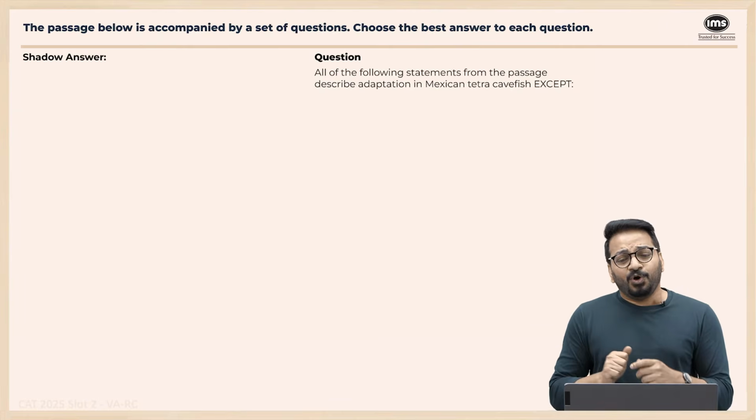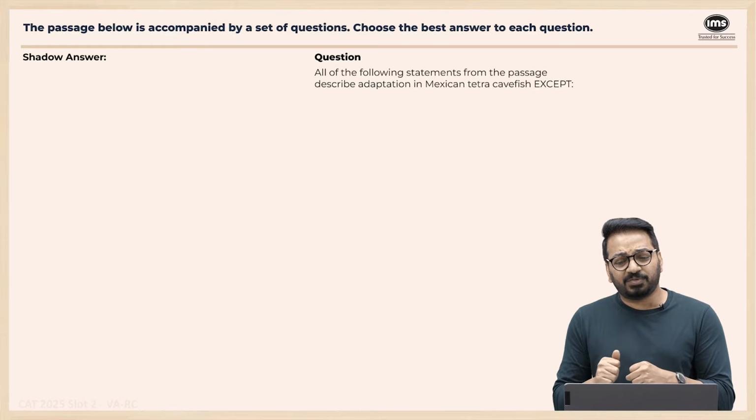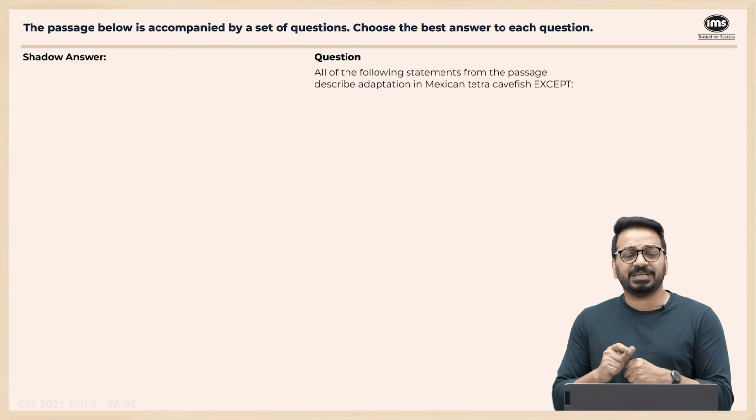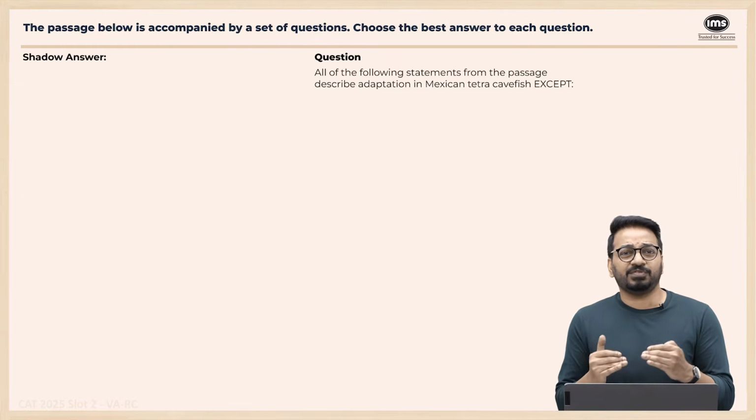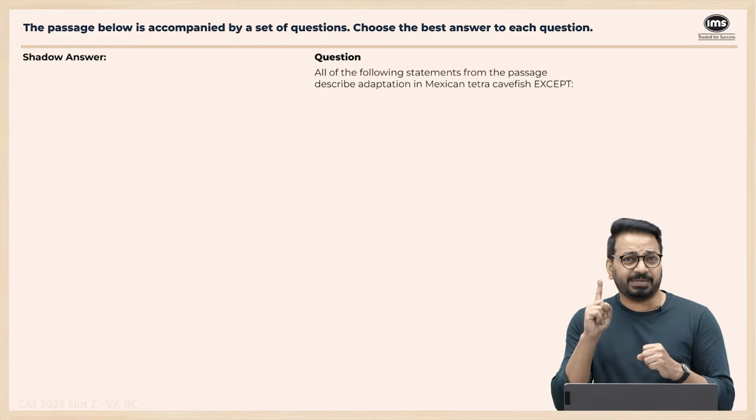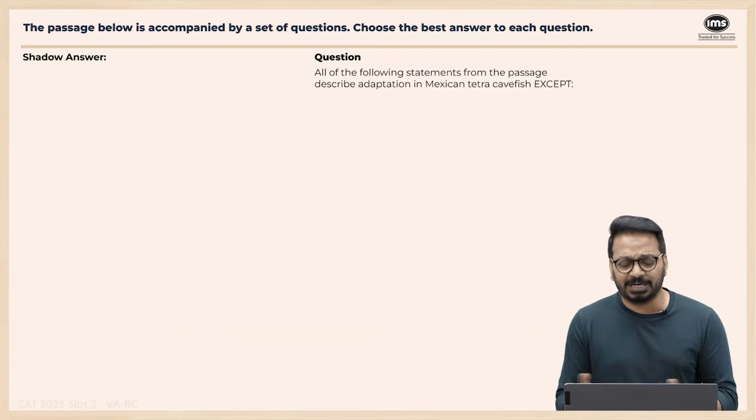Third question. All of the following statements from the passage describe adaptation in Mexican tetrafish except. So all of these four statements should be an adaptation except one statement. Which one is not an adaptation?